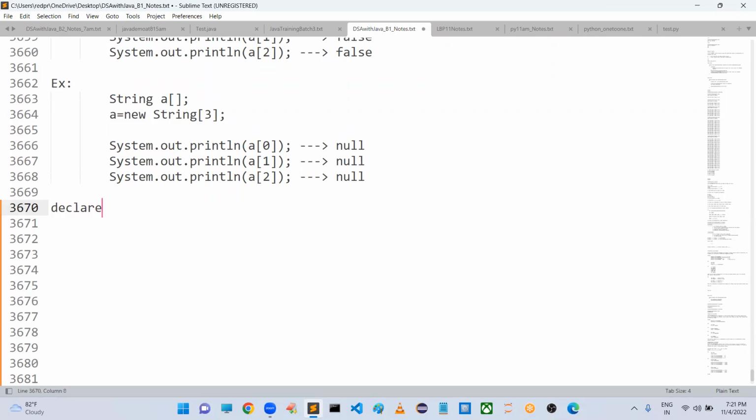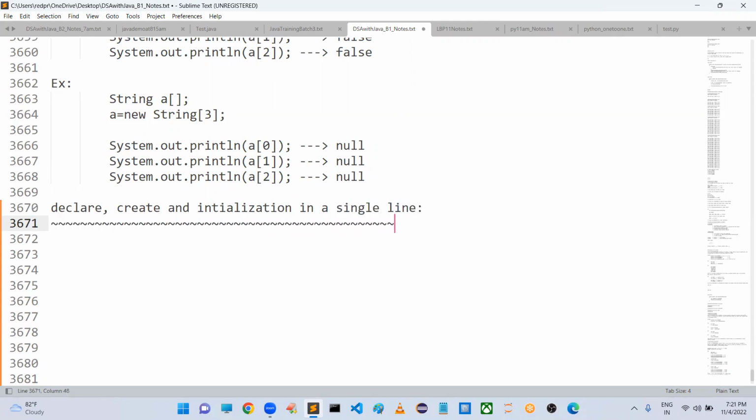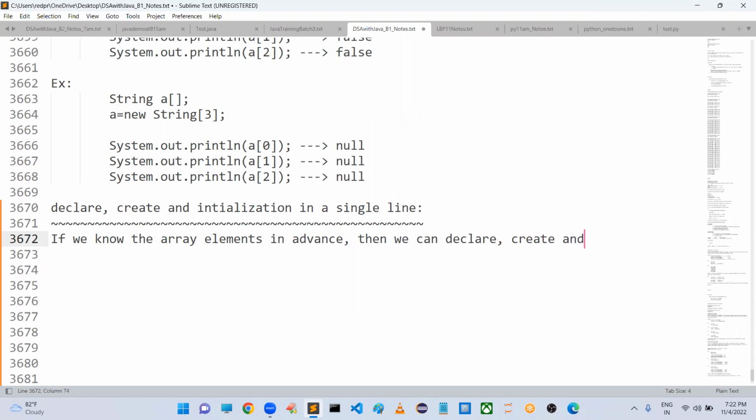Then we can declare, and we can create, and we can provide initialization in a single line. It is possible. If we know all the elements in advance, if we know the array elements in advance, then we can declare, create, and perform initialization in a single line as follows.